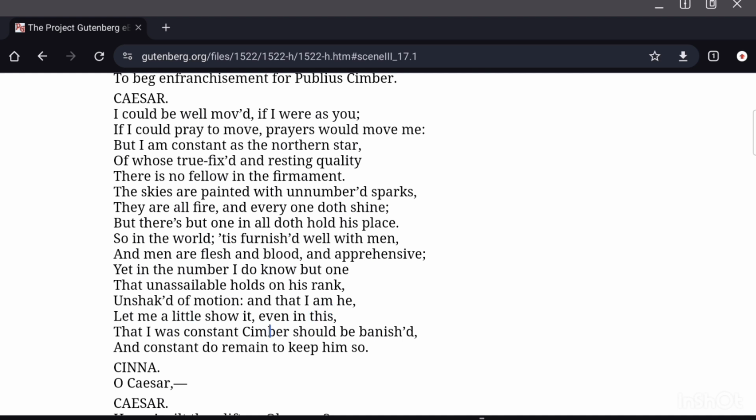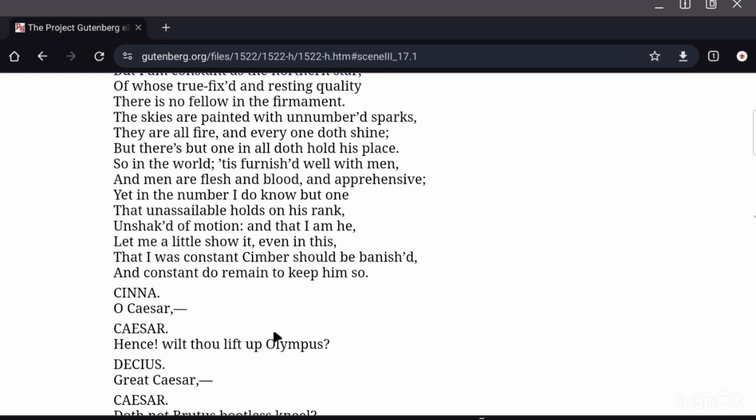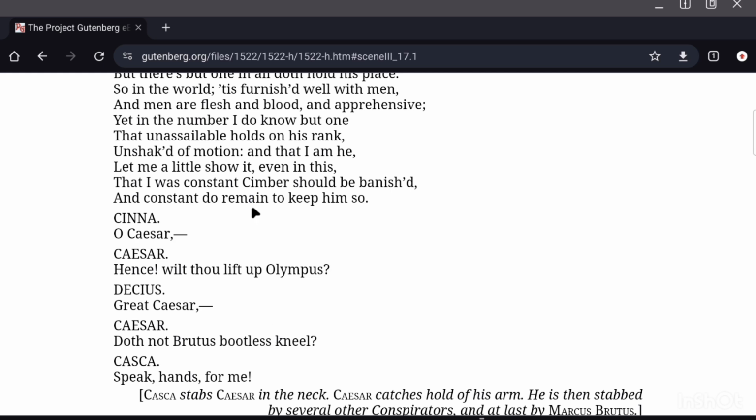"Let me a little show it, even in this: that I was constant Cimber should be banished, and constant do remain to keep him so." So let me prove this, even in this. I was firm in my decision to banish Publius Simba, and I hold on to that stance. I stay constant to that decision.